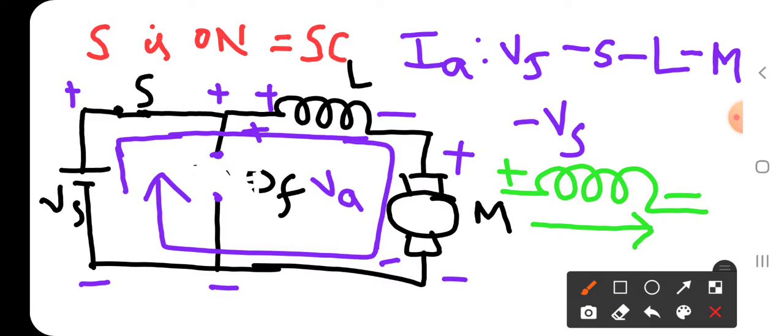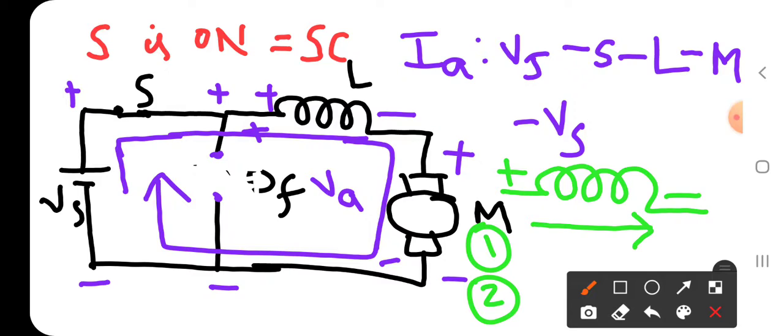Next, the second one. Now we know the basic property of inductor: inductor never allows the sudden change in current. It allows the current in gradually.